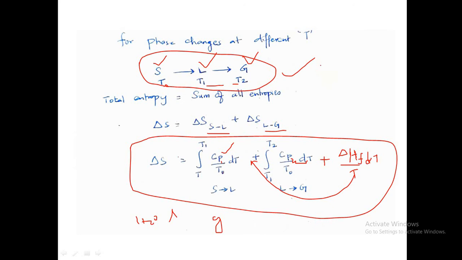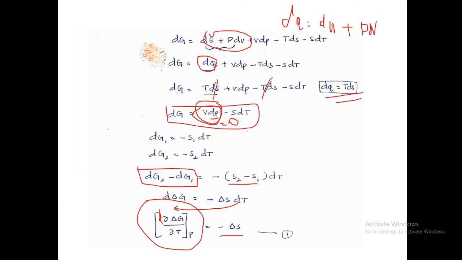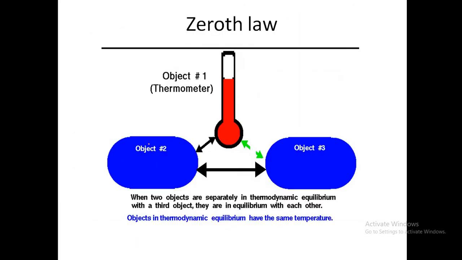So in this chapter we have a lot of problems, lot of problems related to this entropy change, right? Okay, so we have seen the Gibbs-Helmholtz equation and the zeroth law. The next one is the zeroth law.